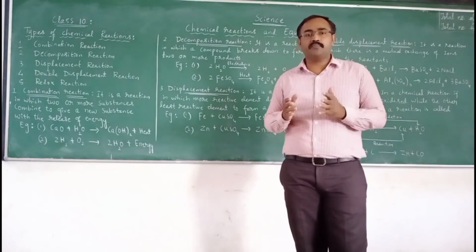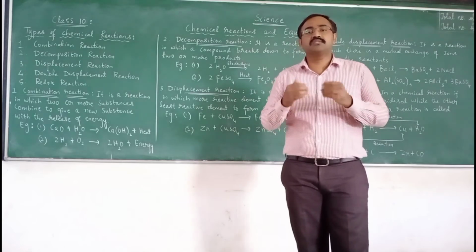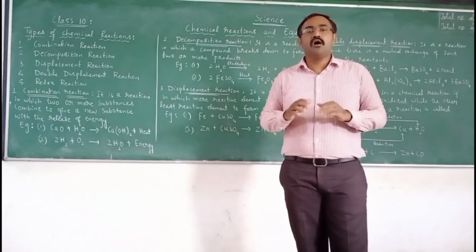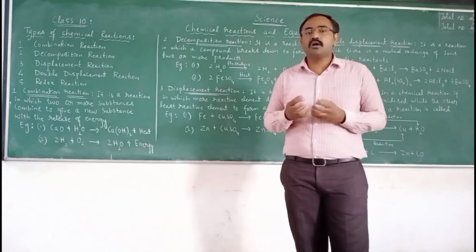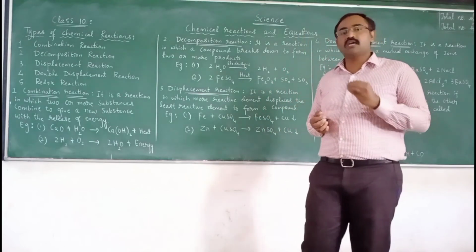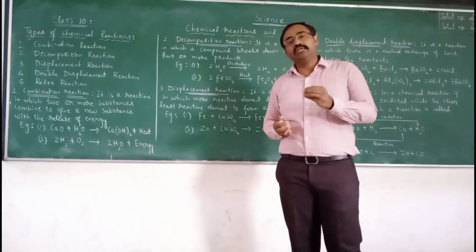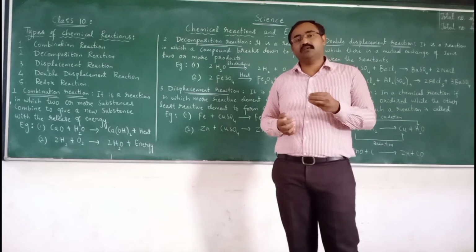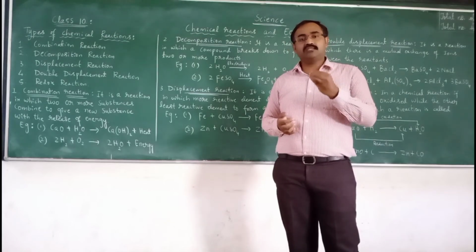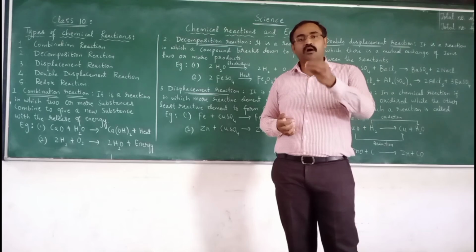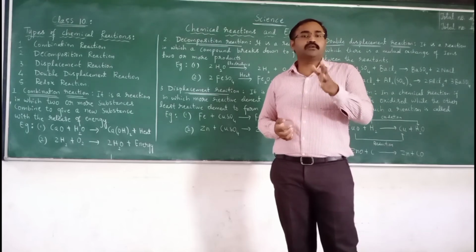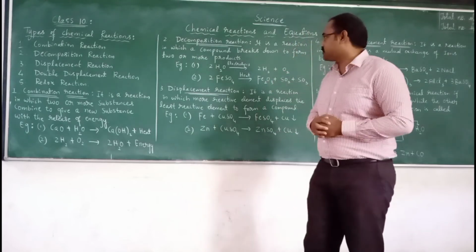Without absorbing energy, no substance decomposes or breaks up. So by absorbing energy either in the form of heat, light or electricity, the reactant breaks up into 2 or more products.